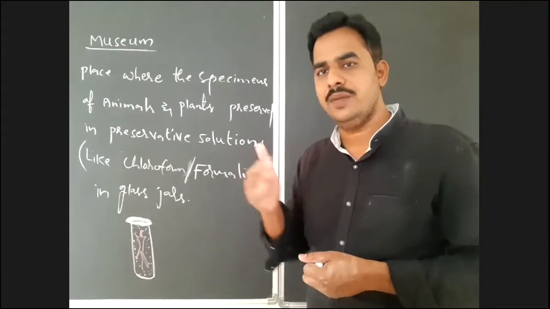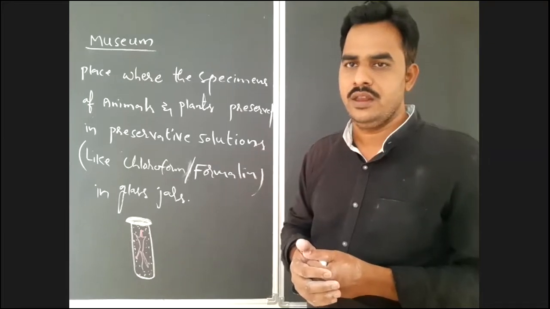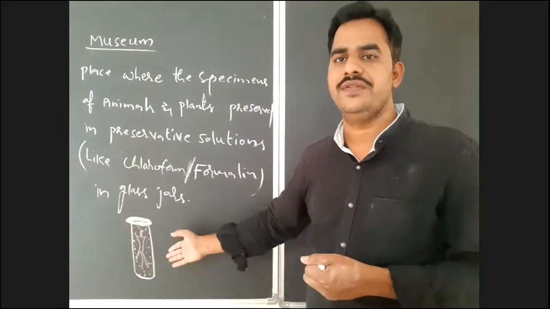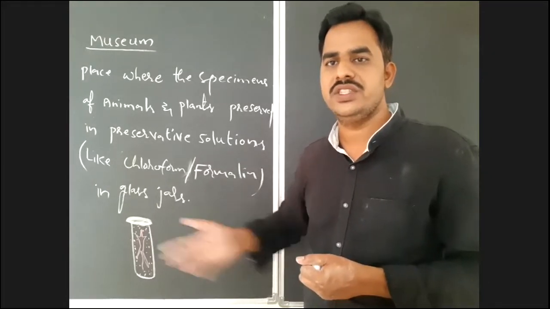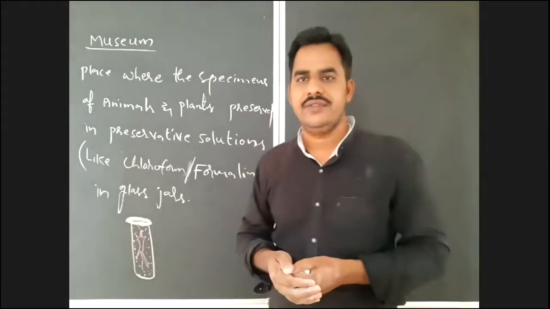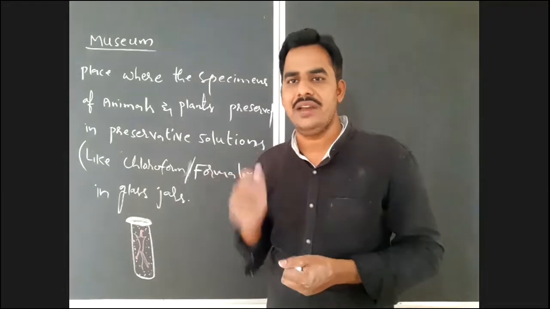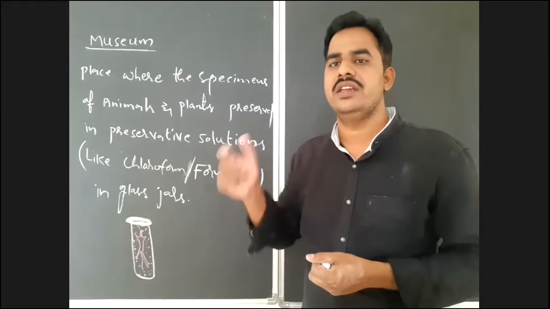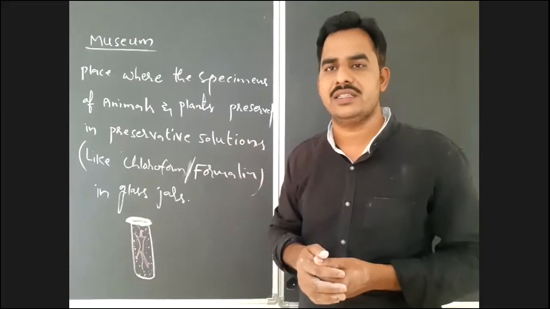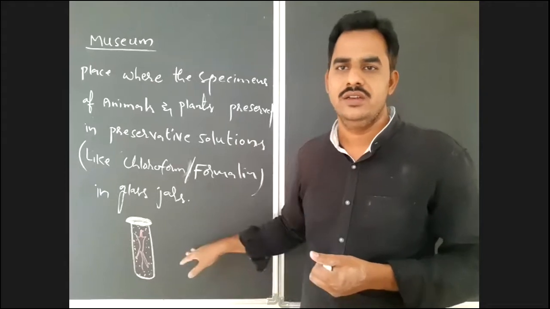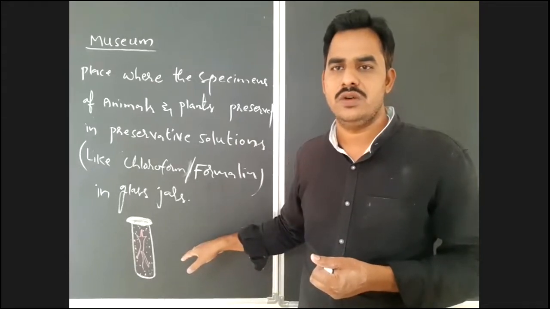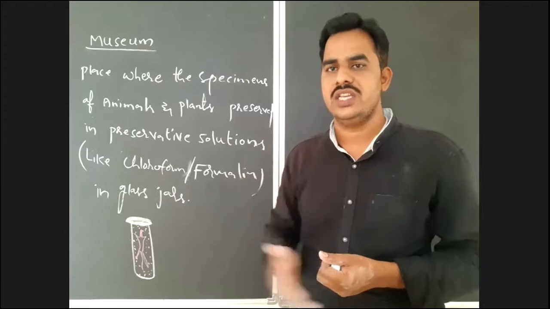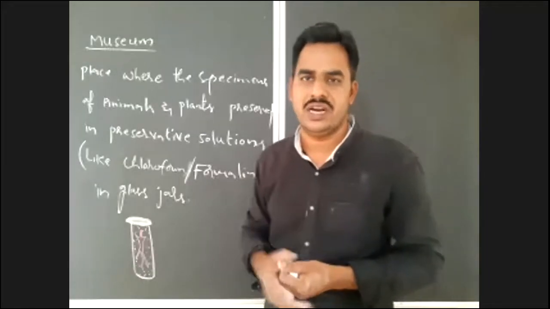So if that organism becomes extinct in future, and if you want to study or do research on that animal, the museum will provide that chance. By visiting a museum, you will study different animals like a live animal, but these are dead, but there is availability of the entire body, no? Because of that, you can easily study all the morphological characters of that animal, right? So the museum will store the information about the complete morphological characters of animals, which will be useful for educational studies and scientific research.